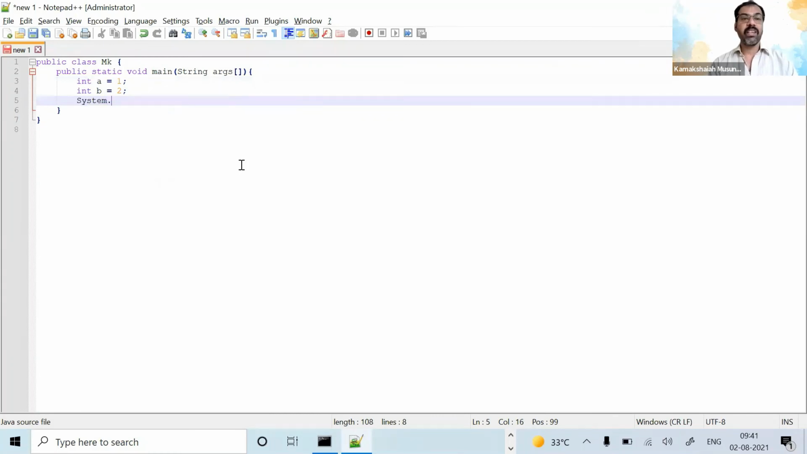It is showing me, right? Out.println. IntelliSense is there, so it is showing me the options for println. Then double quotes, the sum is. Then plus a. Now what I'll do is a plus b. Let's see what happens. I write a plus b.